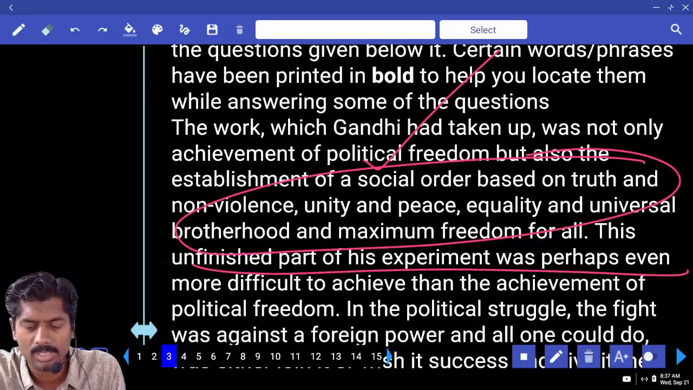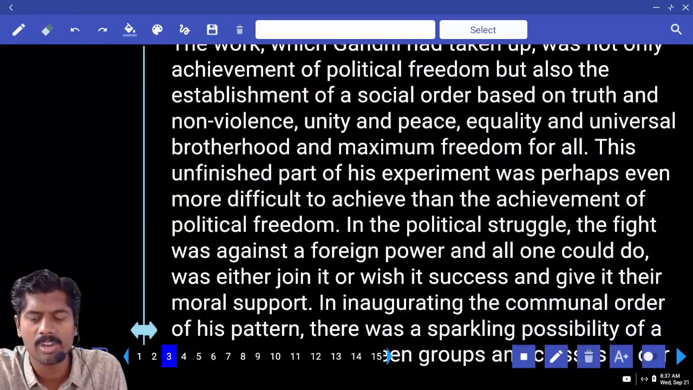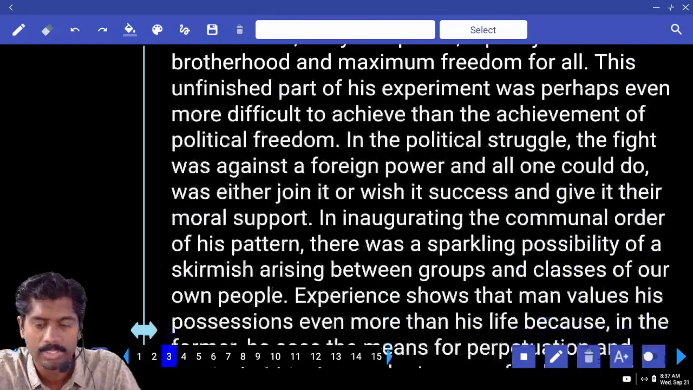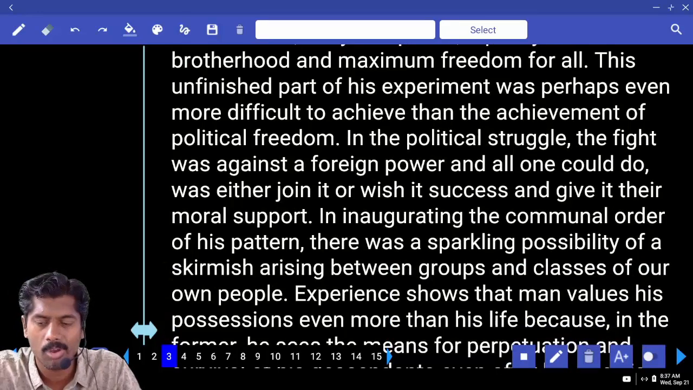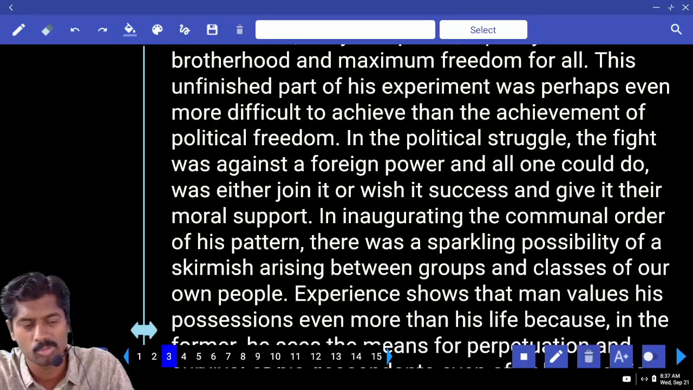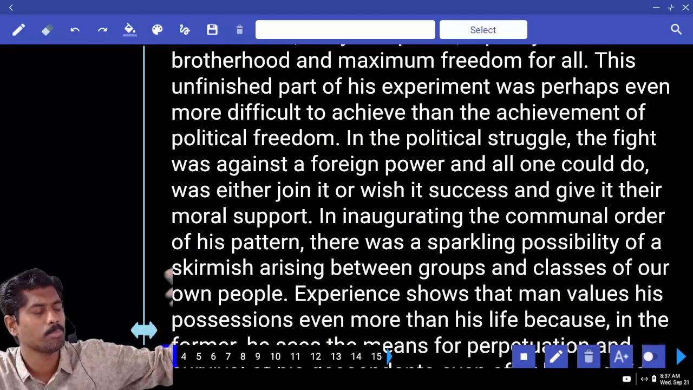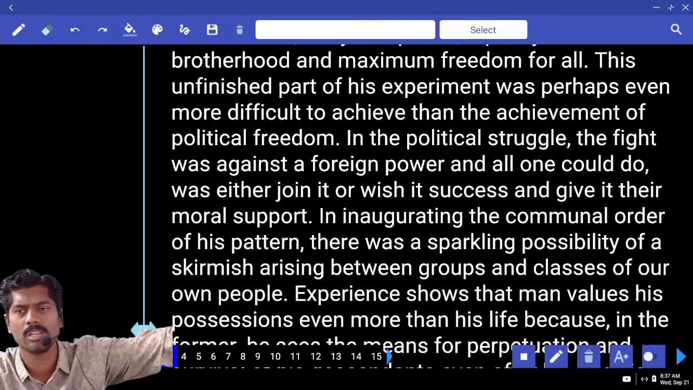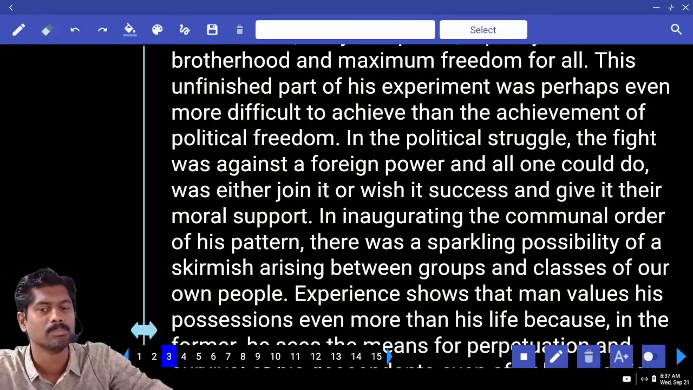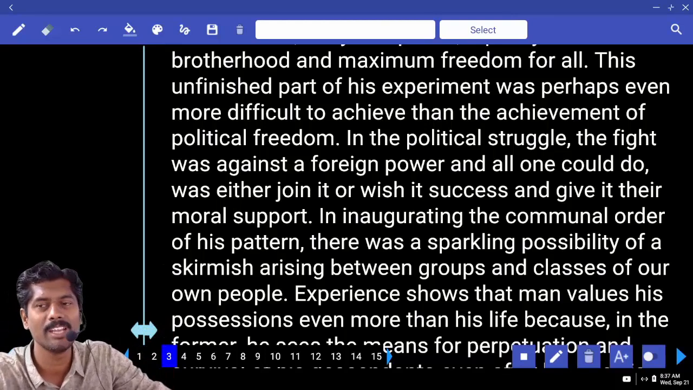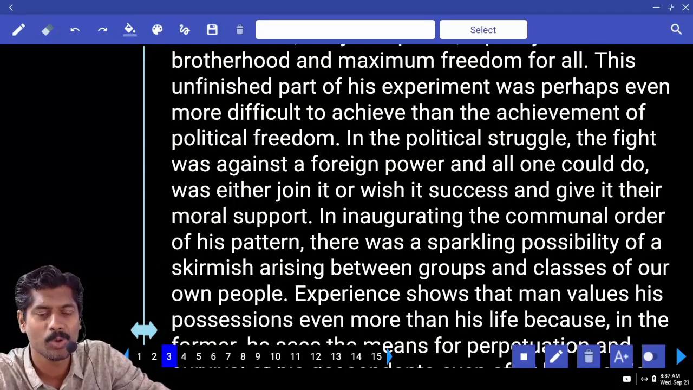In the political struggle, the fight was against a foreign power and all one could do was either join it or wish it success and give it their moral support. In inaugurating the communal order of this pattern, there was a sparkling possibility of skirmish arising between groups, class of our own people. So when you are talking about political freedom, you fight with the foreigner, you get the freedom, that's it. But here, when you want to give equality to all Indians, when you want to give truth, non-violence to all Indians, then the problem arises, he's saying.